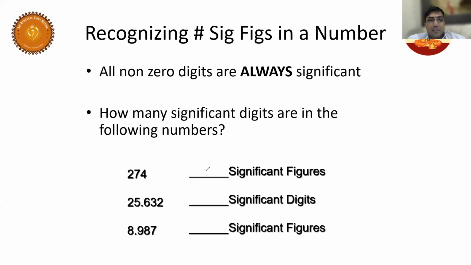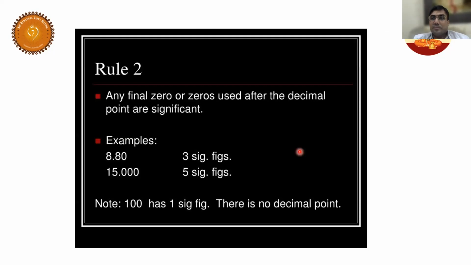So there will be 3 significant digits, 5 significant digits, and 4 significant digits. And all are non-zero. This is rule number 1. Now let us see the next one.